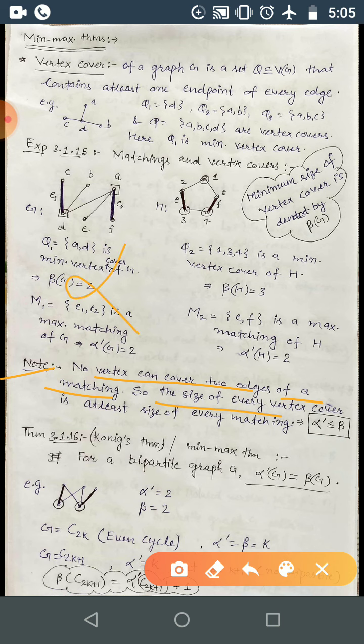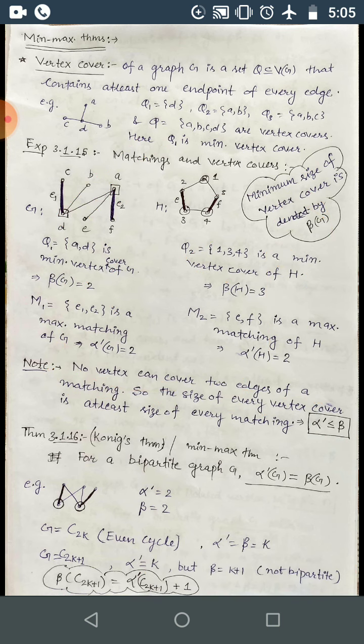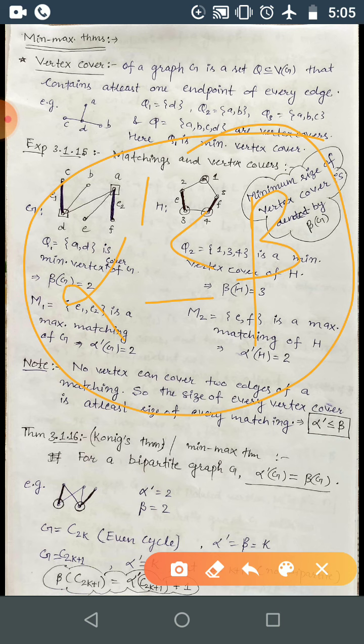So the size of every matching will be at most the size of a vertex cover. Obviously, if you take a maximum matching, its size will be at most the size of the minimum vertex cover. So for every graph you have alpha dash is less than or equal to beta, that is, the maximum matching cardinality is at most the minimum vertex cover cardinality.